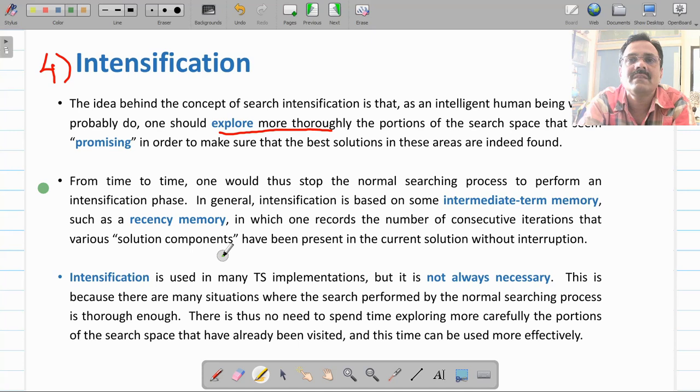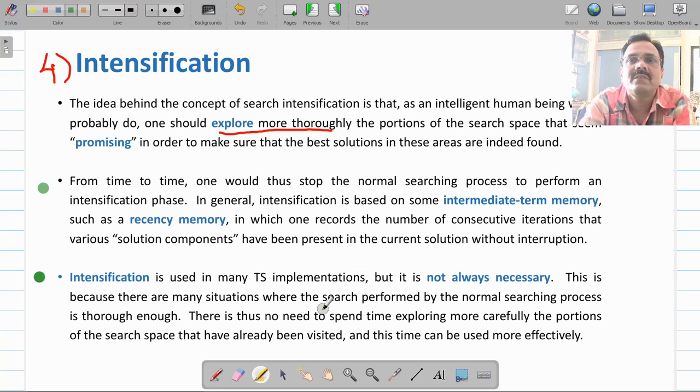You can implement it by recording consecutive iterations, and because of that you will be able to work on various solution components related with those consecutive iterations, and that information, that knowledge, you are going to use to tune this parameter, intensification or intermediate memory. Now this intensification is not compulsory.